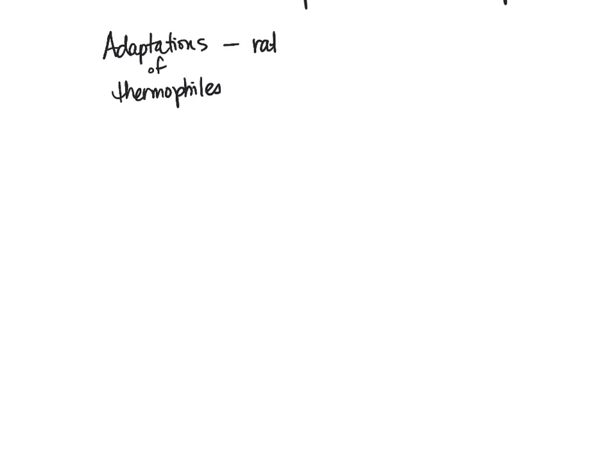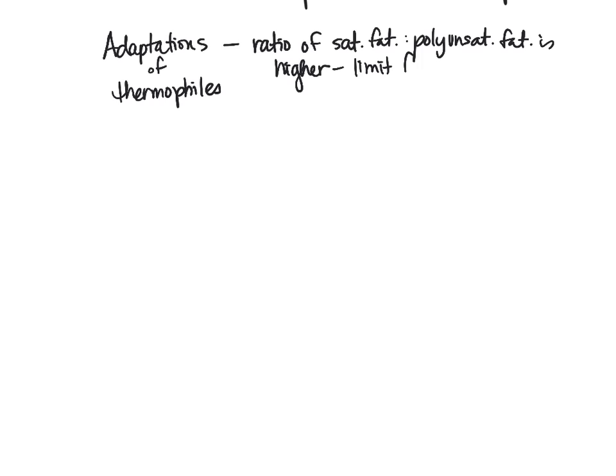Good. So now let's take a look at some of the adaptations of thermophiles. So what are these organisms going to do to withstand the high heat? So the first example is the ratio of saturated fatty acids to polyunsaturated fatty acids is higher. So again, we're seeing the opposite of what we saw before, and this is to limit fluidity.